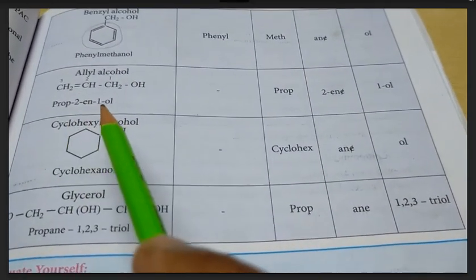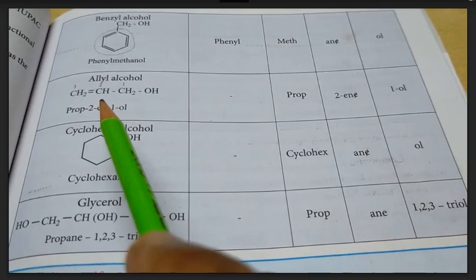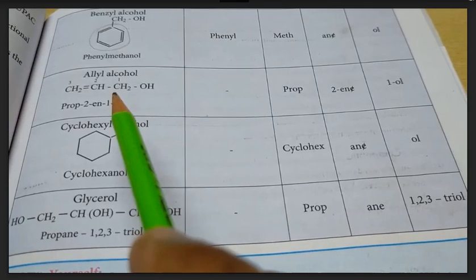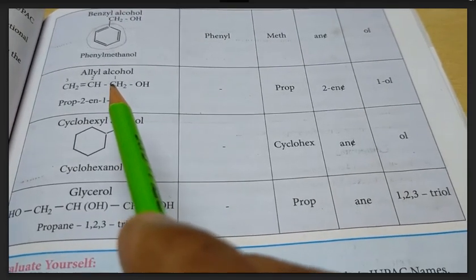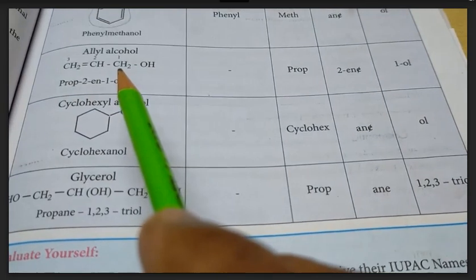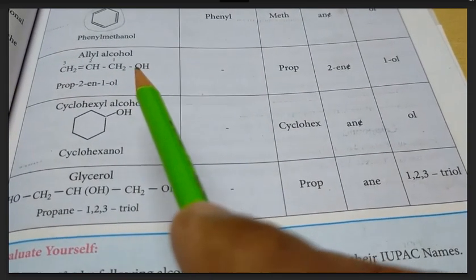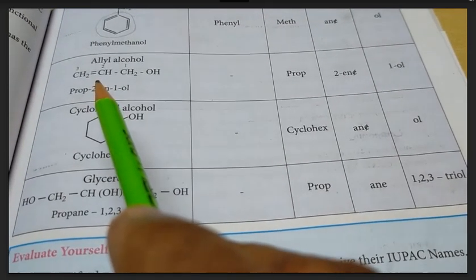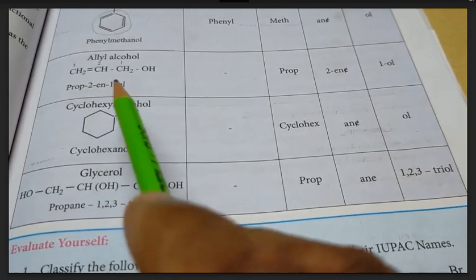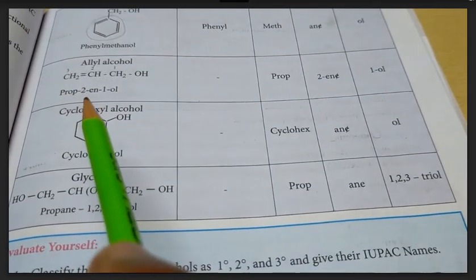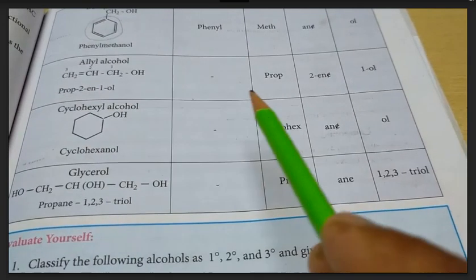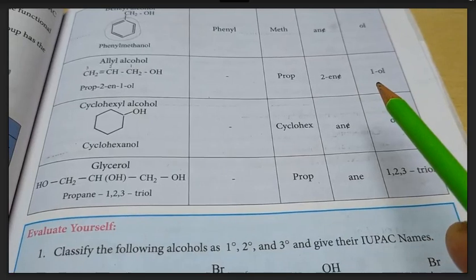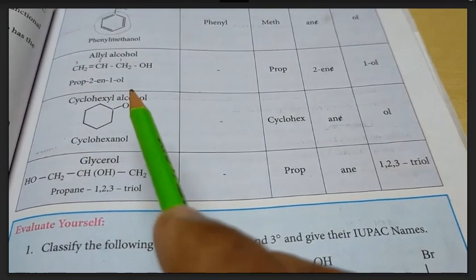The next one, a compound containing 3 carbon atoms with a multiple bond, that is a double bond system as well as single bond system. For the name, the numbering is 1, 2, 3. The first carbon has the OH group. At the same time, the second carbon has the double bond. We have to specify the position of the double bond also. So, 3 carbon atoms, the root word prop. And the compound containing a double bond at the second carbon, so 2-ene. Then at the first carbon OH group, so 1-ol. Prop-2-ene-1-ol.